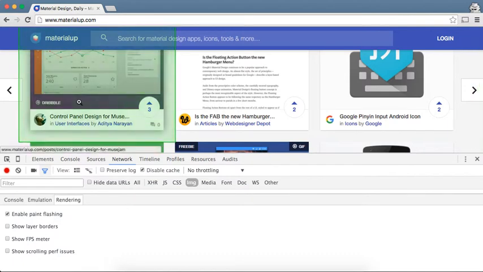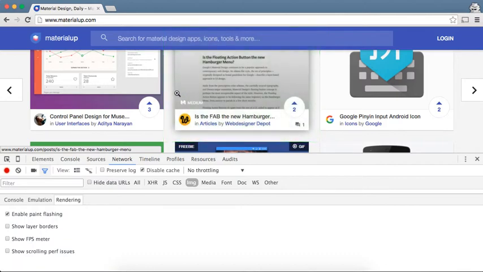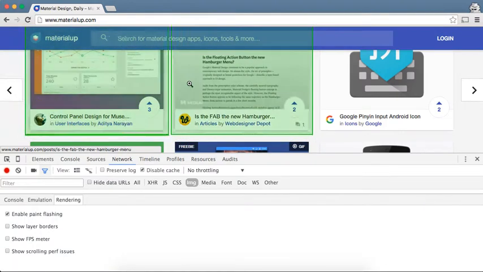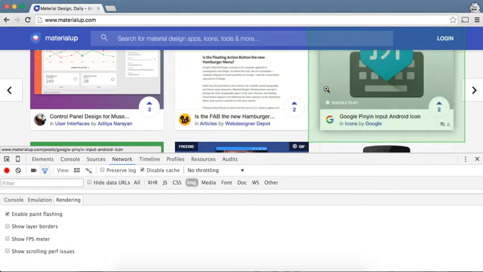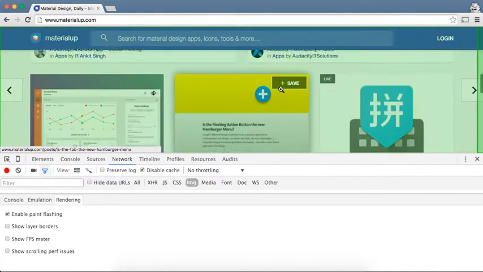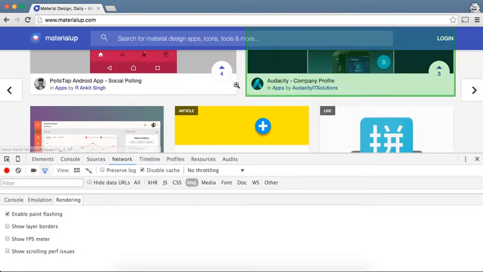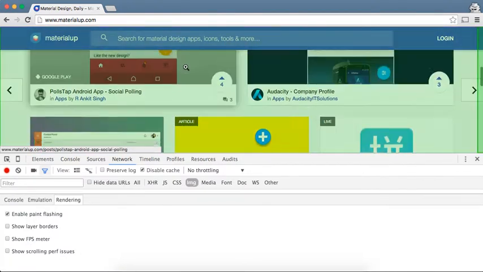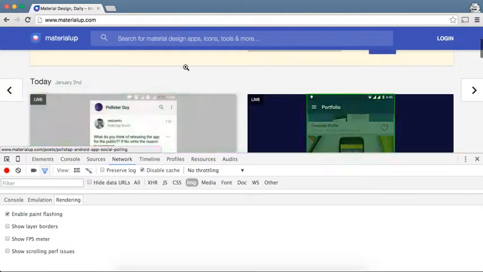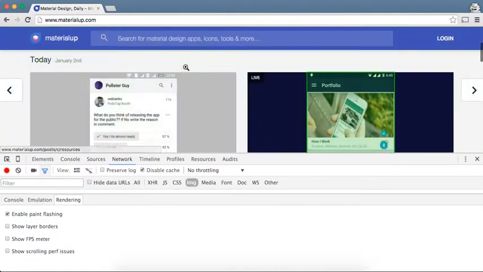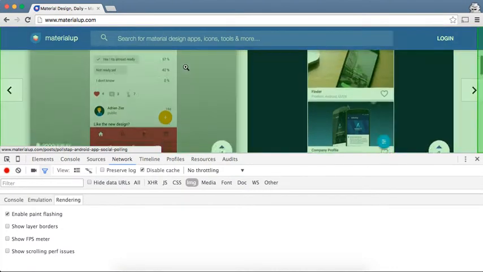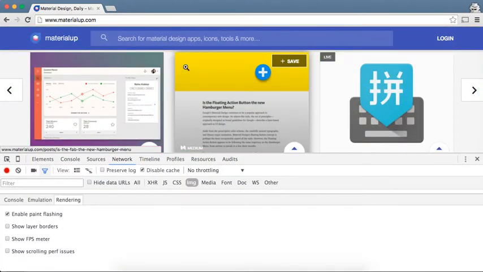Now let's try to hover over a particular element. You might be able to see that when we move over a tile, it basically repaints the entire element, right? This is another reason for this particular element to get repainted and contribute to the slow rendering performance. We'll be explaining in detail in the later course the reason for these elements getting repainted. Though, if you just want to understand what elements affect the page performance or the rendering performance of a web page, then these are the elements that you should look out for.